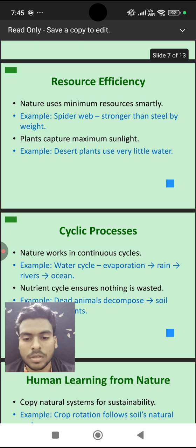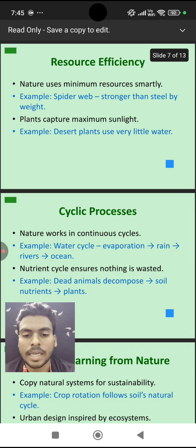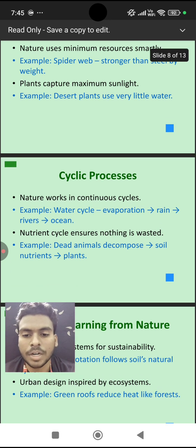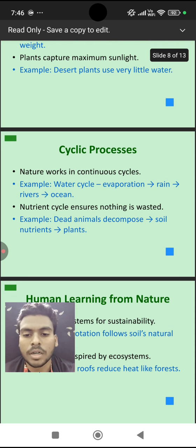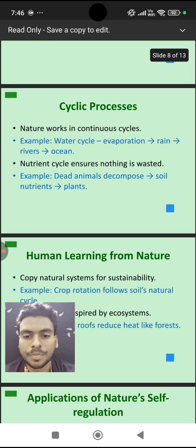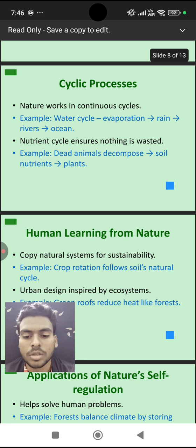Next, cyclic processes. Every work in nature comes under a continuous process and works in a cycle, like a loop. For example, the water cycle. The water evaporates from the oceans, rivers, etc., reaches the clouds, and the vapor condenses in the clouds and reaches the ground as rainwater. This is one cycle. Another cycle is the nutrient cycle, which ensures nothing is wasted. For example, plants decompose, become manure for the crops, and again become food for herbivores. Example, dead animals decompose into soil nutrients, which give food for the plants.